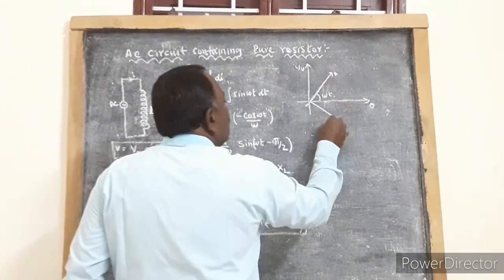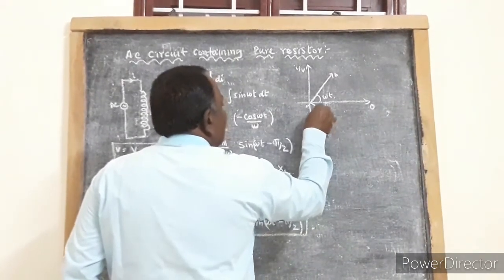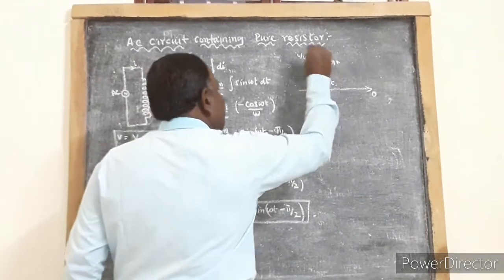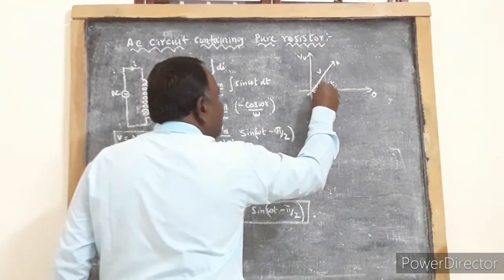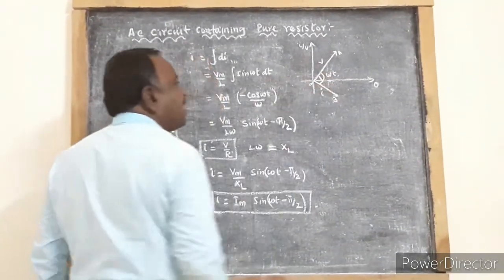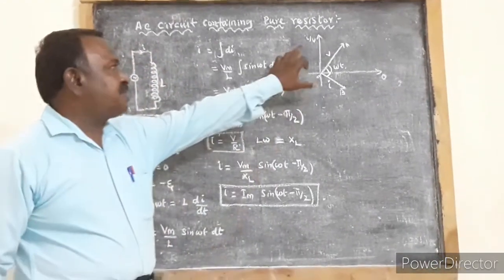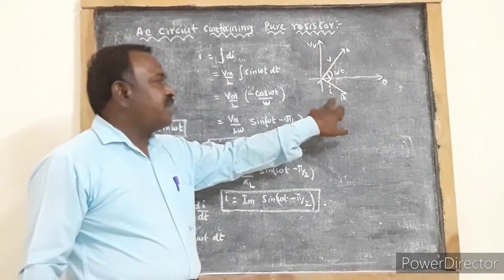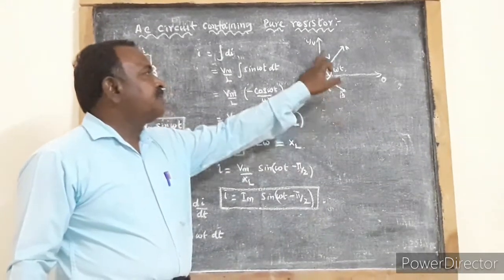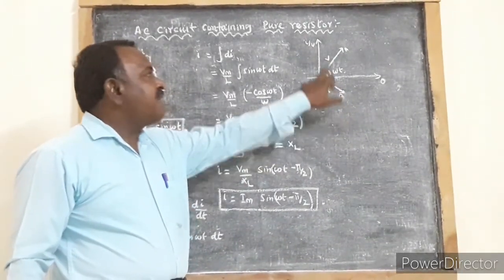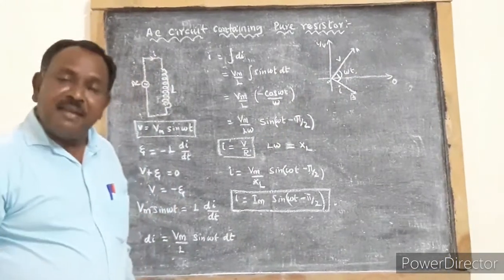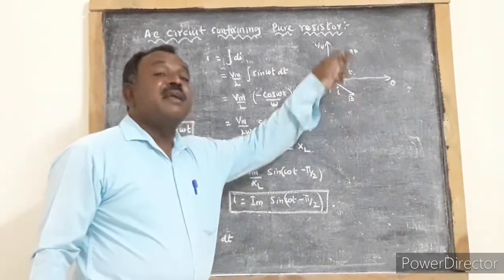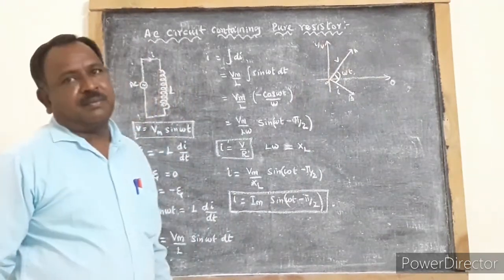So OB is the current phasor. So this represents the phasors of current and voltage. This tells that current is lagging the voltage by 90 degrees or pi by 2, or voltage is leading the current by pi by 2.